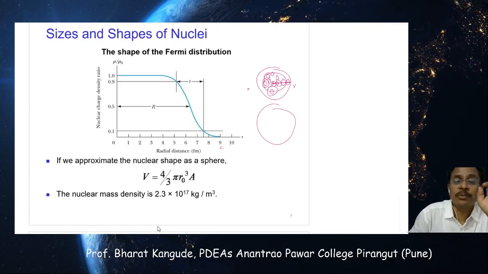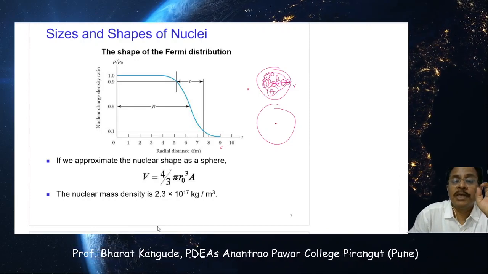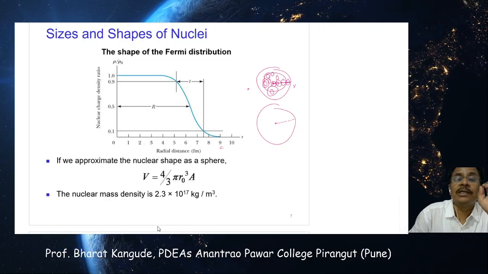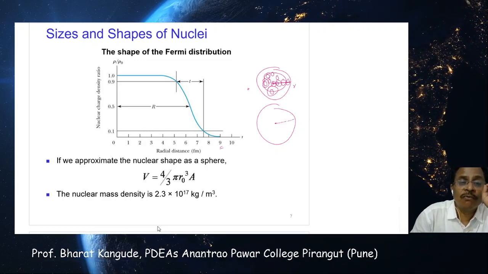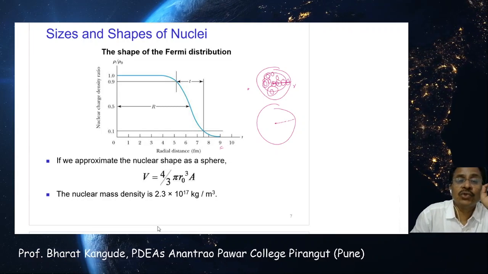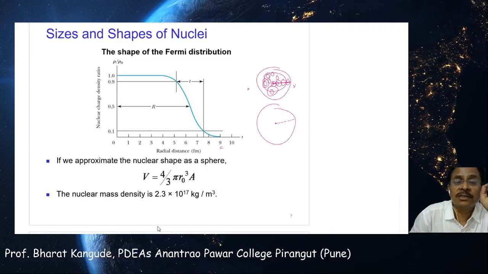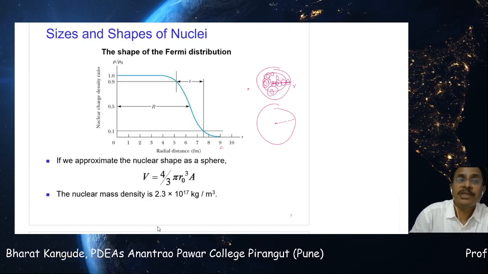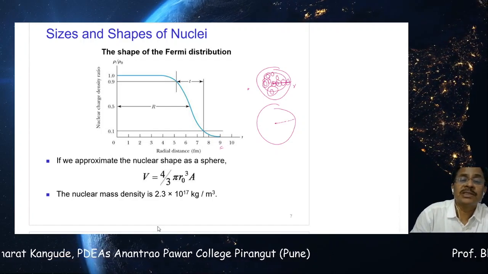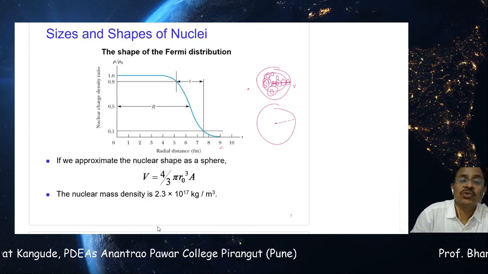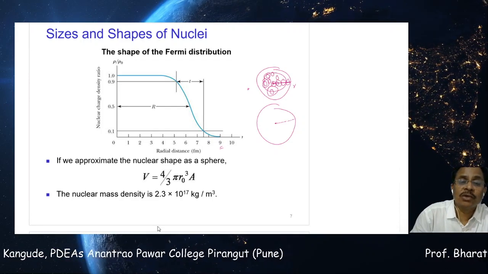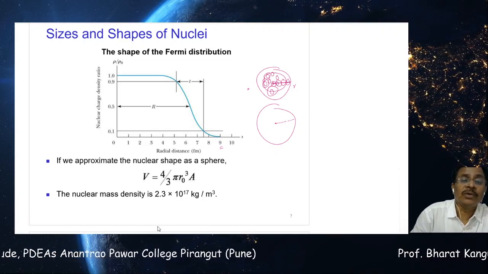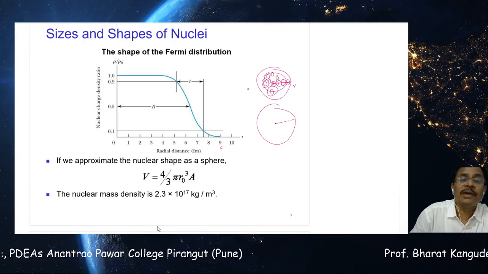This is the nucleus; measure its nuclear charge density at different points. You will find that this nuclear charge density varies from 1 to 0, and that shows there is not a clear-cut boundary. The surface of this nucleus is such that the nuclear charge density goes on varying like this. It goes on decreasing: it becomes 0.9, then 0.5, then 0.1, and so on, and finally it becomes 0.